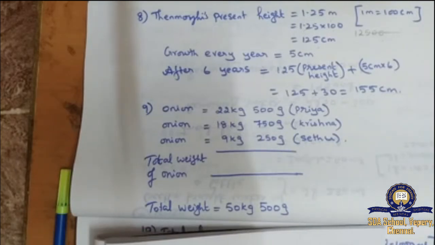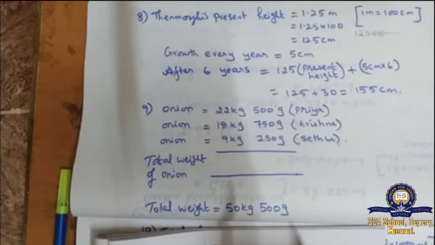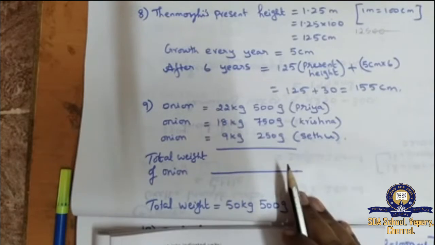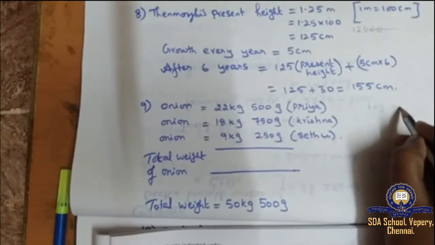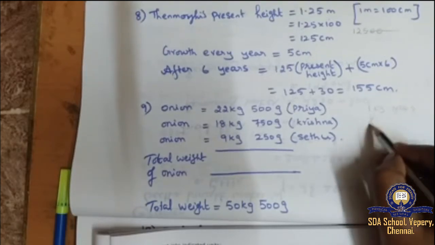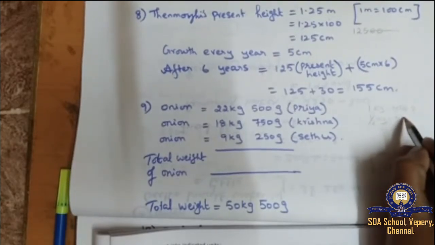Now 9th question. Priya bought 22.5 kg of onion. I have told you already, 1 kg means 1000 gram. Half kg means 500 gram.